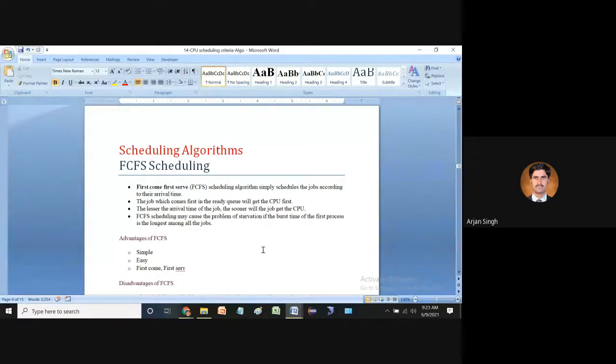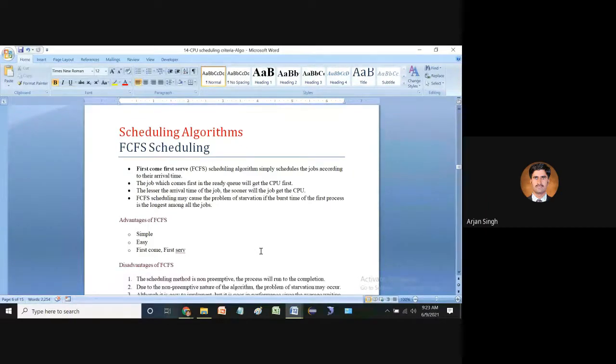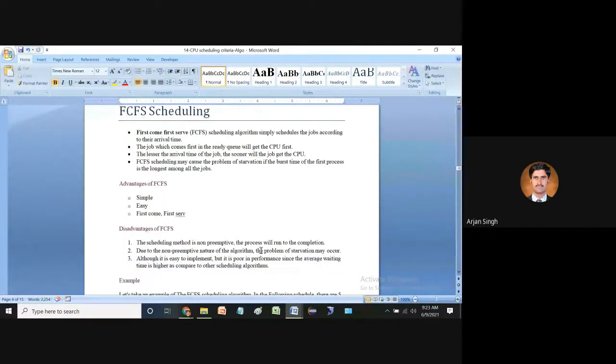If we discuss the advantage of the first come first serve algorithm, it is simple and easy, and it is first come first serve. While if we discuss the disadvantage, the scheduling method is non-preemptive. The process will run to completion. Due to the non-preemptive nature of the algorithm, the problem of starvation may occur. We have already covered that.